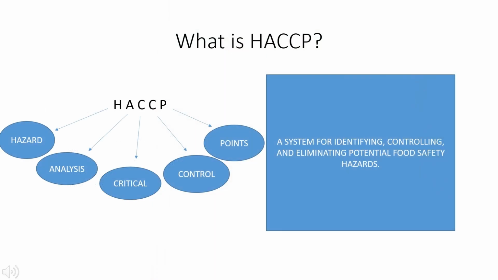So let's see what is HACCP. In simple terms, HACCP is a management system in which food safety is addressed through the analysis and control of biological, chemical and physical hazards from a raw material to its finished product. So basically, HACCP is applied mostly in the food industry.